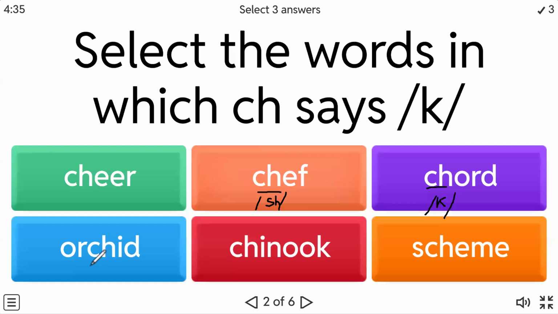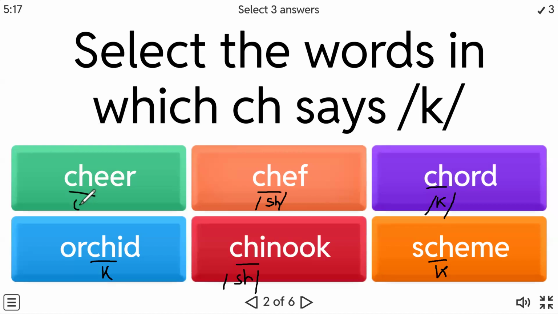This one, look at this. This also many of you make mistakes. You read this as 'orchid'. It's not 'orchid', it's orchid. K sound. Here it makes the k sound: orchid. All right, orchid. Over here, what do you read this as? Sh. This one is sh. Chinook. It's Chinook. It is not 'Kinnock'. It is Chinook. This one is again sk, k. This one is k. This one is ch.